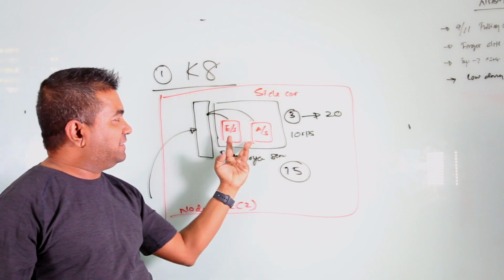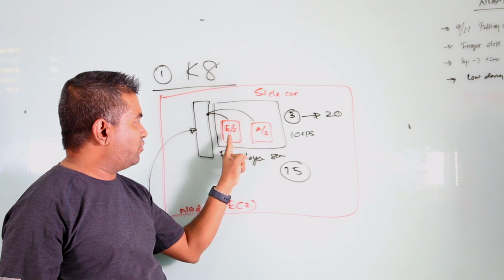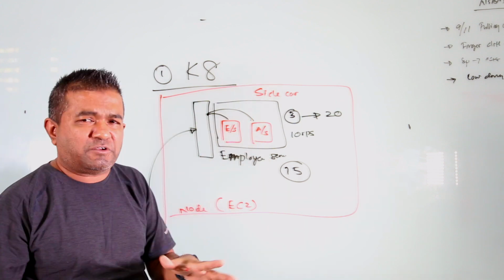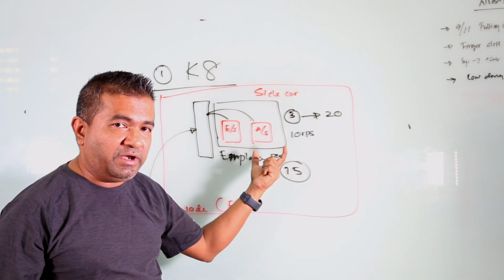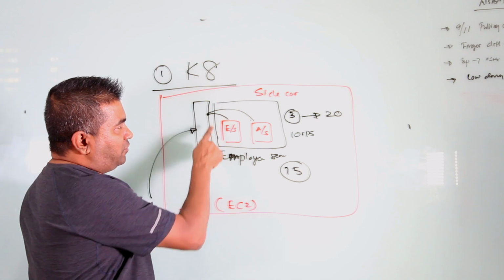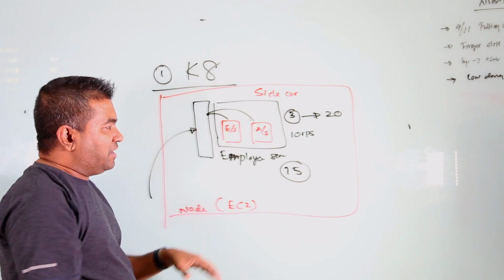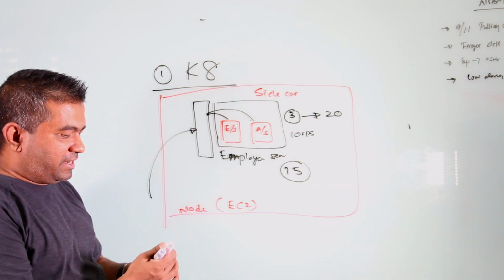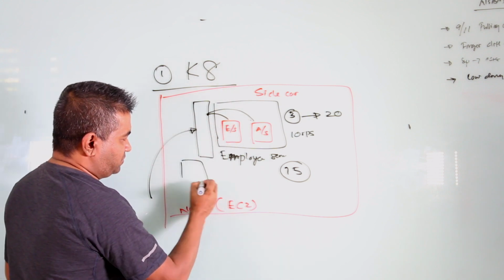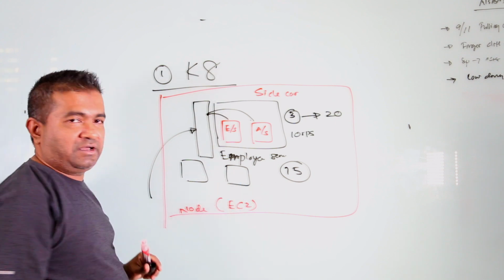Inside the pod you have a container. These are really Dockers: employee service Docker, auth service Docker. This is the sidecar pattern. This is an example, but most of the time it's only one container per pod. I draw this to show that there can be more. So now you have the employee service, with 3 employee service pods running at the start.